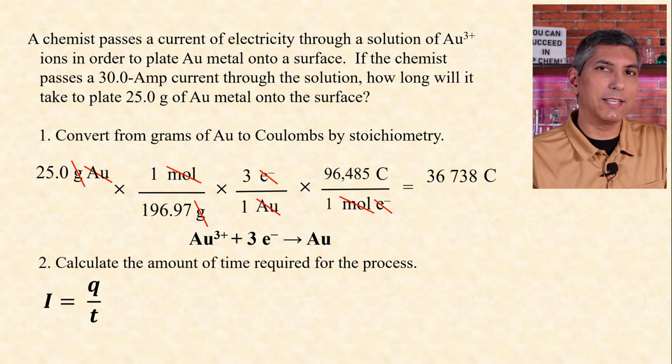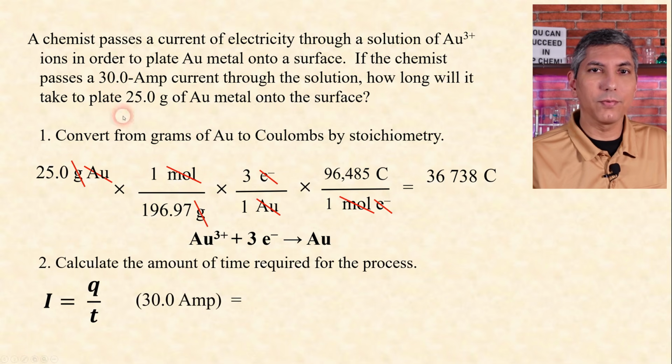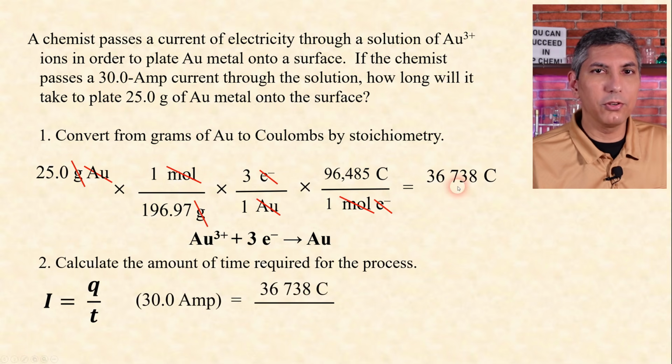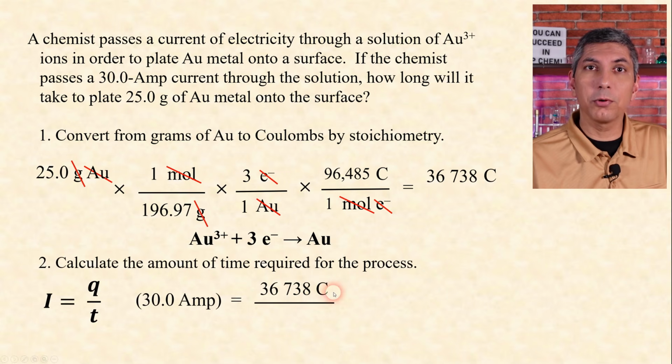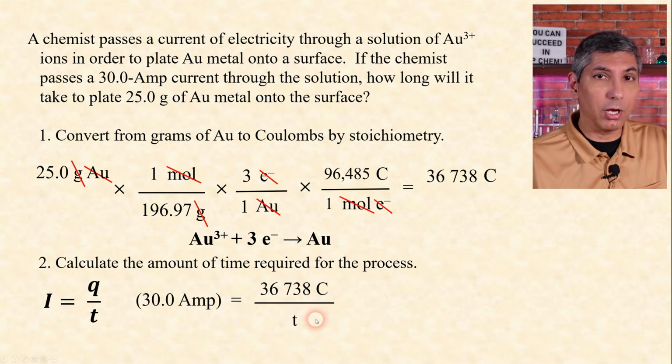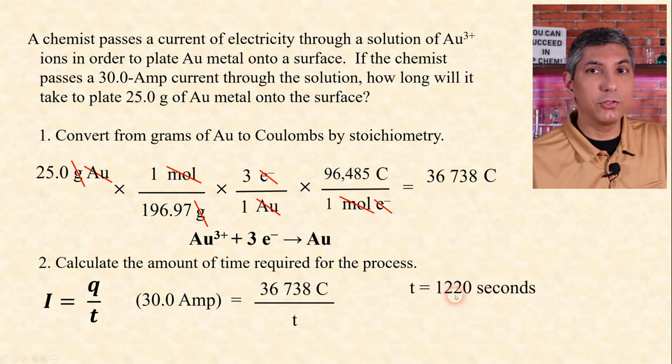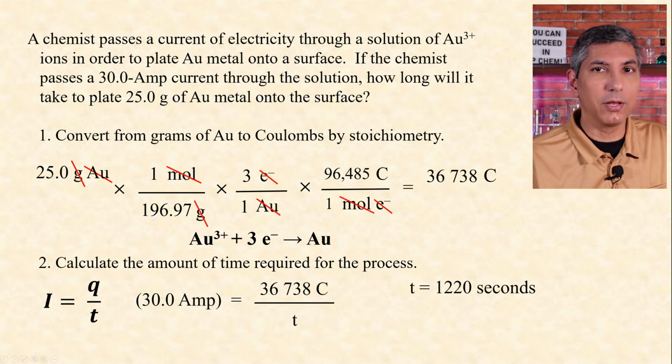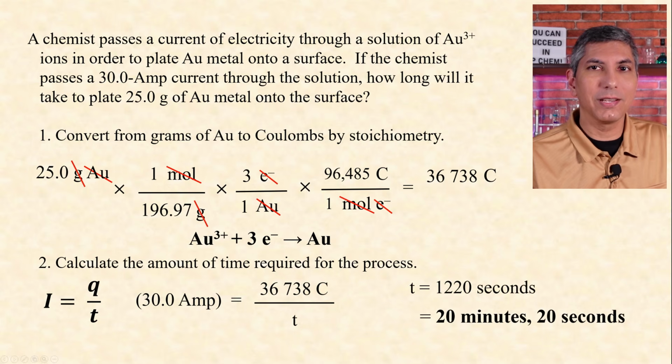Now we can calculate the amount of time required for the process. We use Faraday's law for this. I is our current, which is 30 amps. Charge was just calculated, which is 36,738 coulombs. And we're solving for time. We solve and find that it takes about 1,220 seconds for this to happen, which is about 20 minutes and 20 seconds. And that's it.